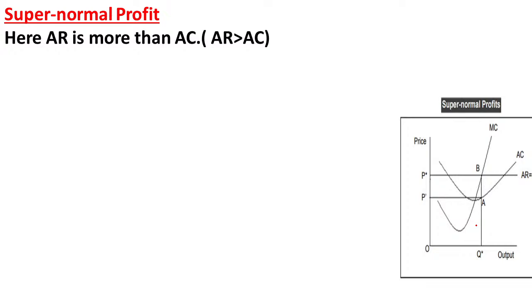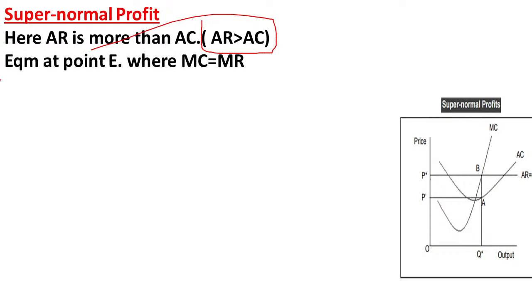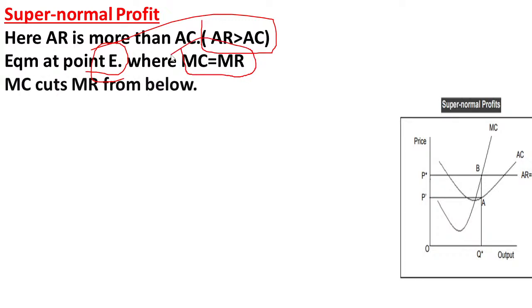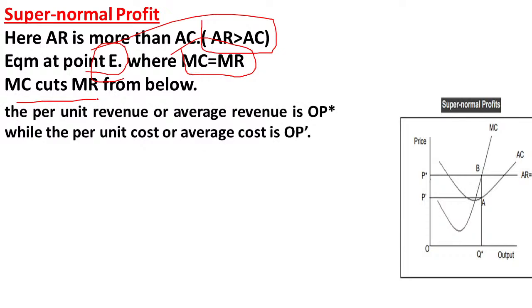Then the second one is supernormal profit. So in case of supernormal profit, average revenue is greater than average cost. So here the firm is going to earn a higher level of profit. So here the equilibrium point is E. So here also two conditions are there. Marginal cost equal to marginal revenue. Marginal cost curve must cut the marginal revenue curve from below. So let us study this diagram, then you will understand.